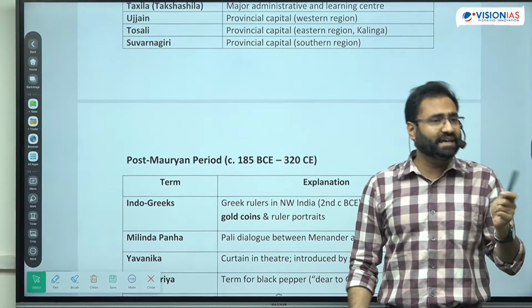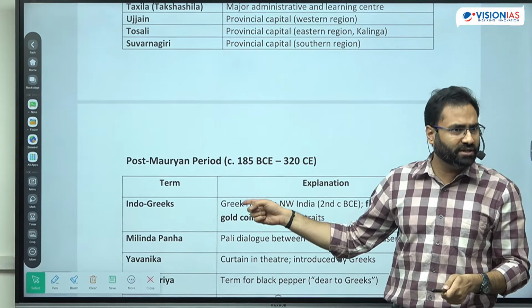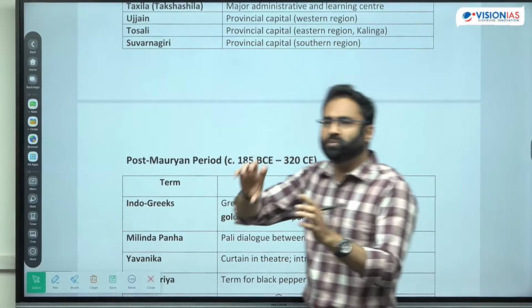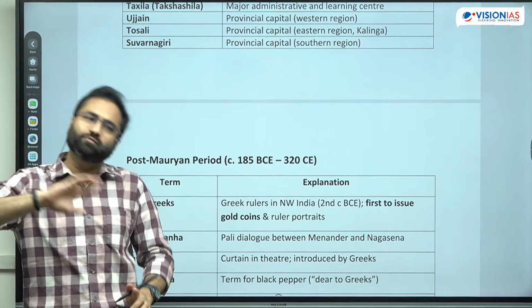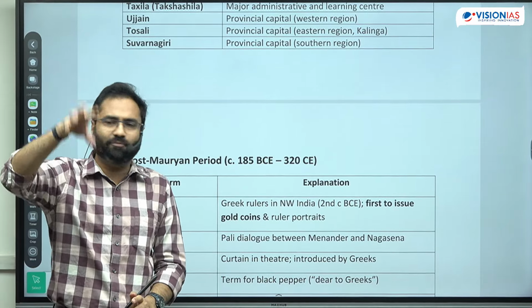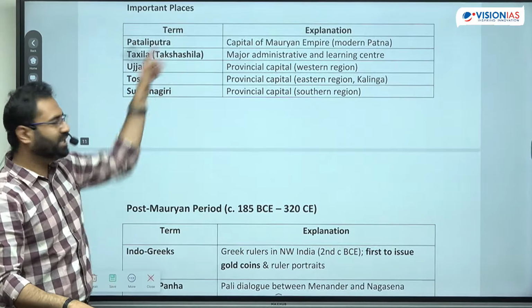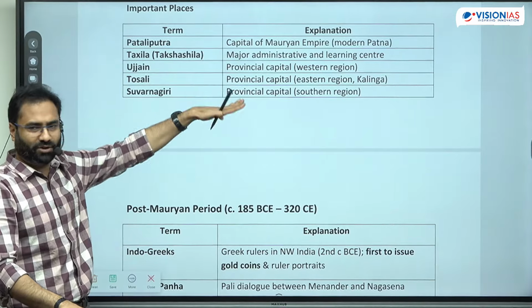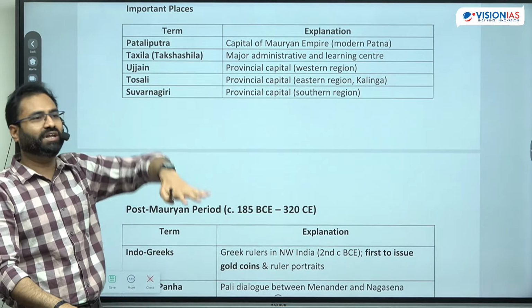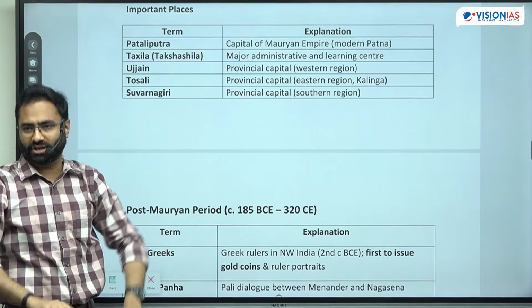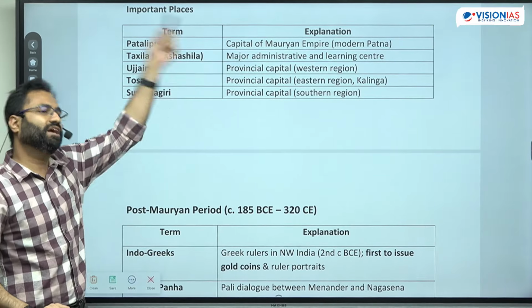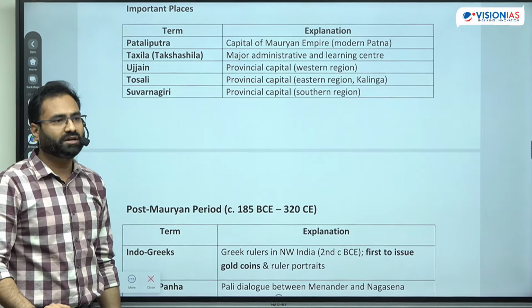After that, even Alexander was before Ashoka, right? So they also had a satrap system that was already introduced, and satrap was basically the governorship. So that governorship is shown here to indicate that they incorporated the concept of governorship by appointing a governor in order to rule that particular region. That was inspired from the Persians and the Greeks.